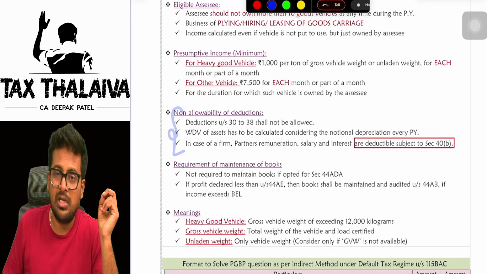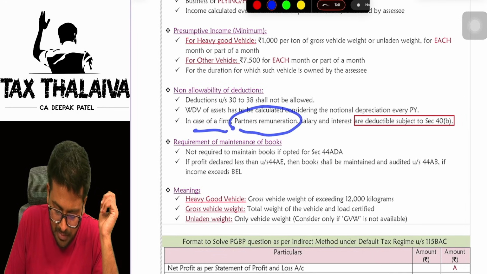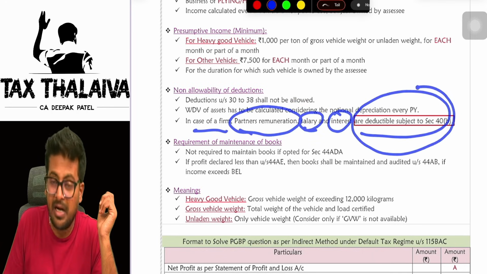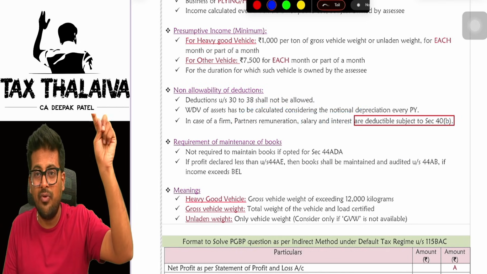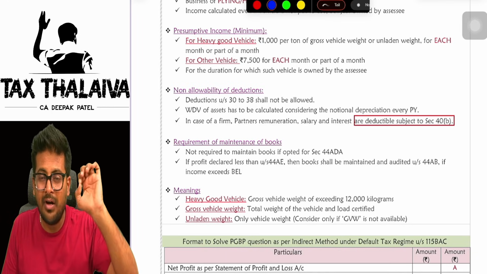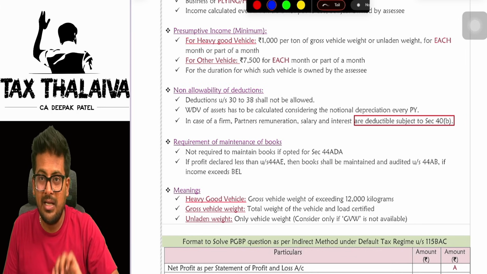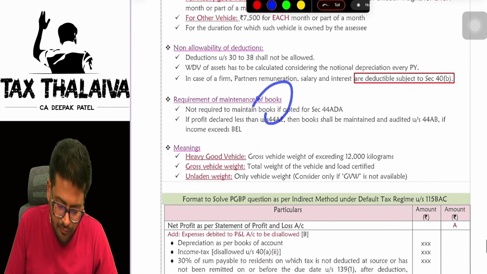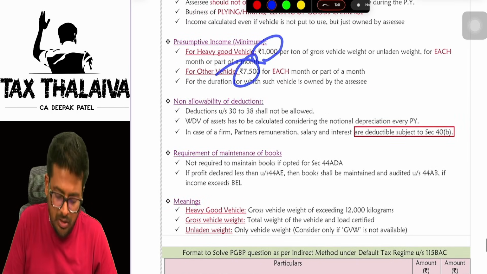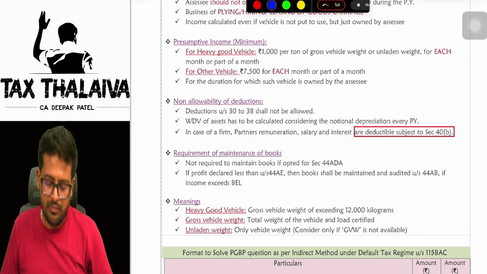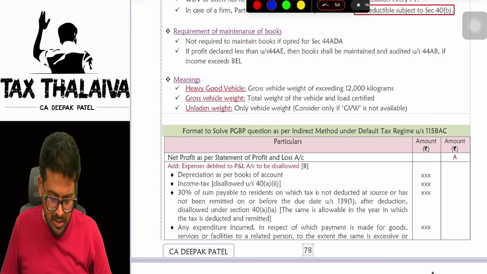And here also, sections 30 to 38 will not allow any kind of deductions, but in case of a firm, partners' remuneration, salary and interest are deductible under section 40B here. In case of 44AD and 44ADA, whatever the firm pays to a partner in the form of remuneration and interest was not allowed, but here it is allowed. Requirement of maintenance of books of accounts: if you are not offering this 1000 per ton or 7500 for each vehicle, in that case you have to maintain books of accounts. What is a heavy goods vehicle and the gross laden weight, everything is given here.